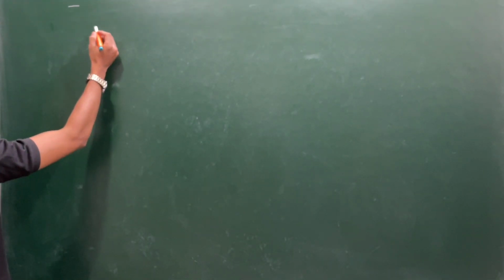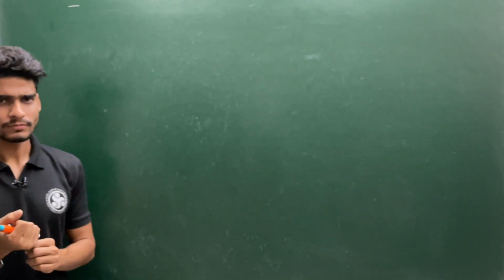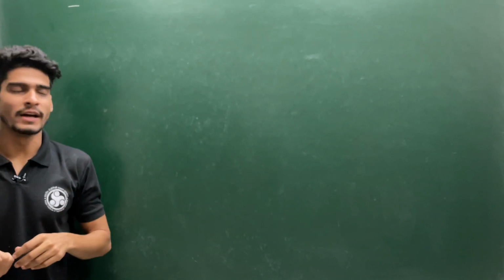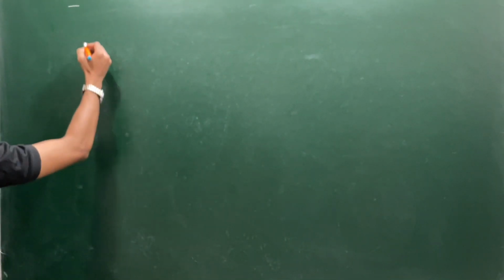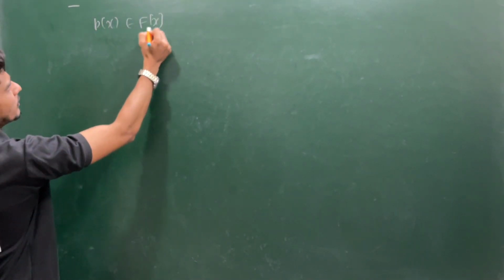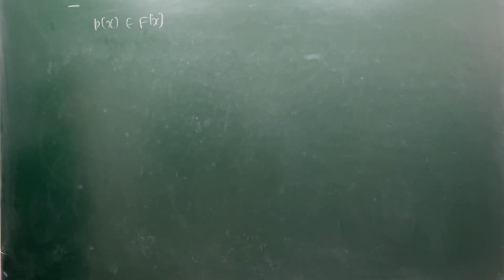Suppose you have a polynomial p(x), then do you know the meaning of when we say it has a multiple root or it has a simple root? Suppose p(x) is a member of F[x], where F is some field, maybe finite, maybe infinite, we don't bother about this.